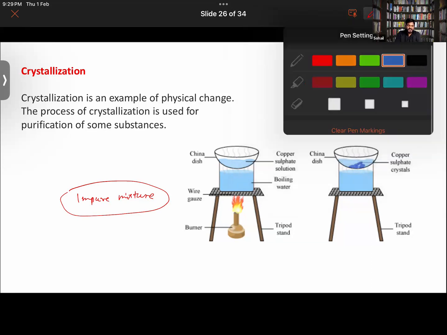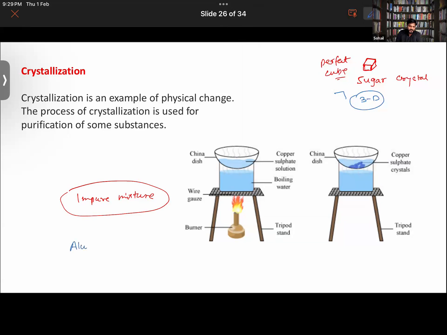Okay. Also, have you guys heard about alum? Yes, sir. Crystals of alum are also obtained in the same manner, through the process of crystallization.